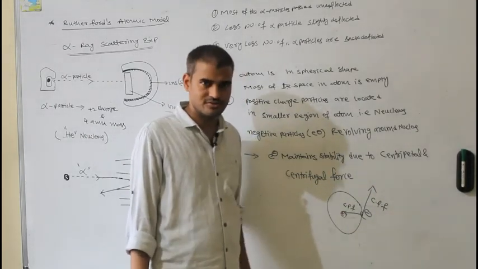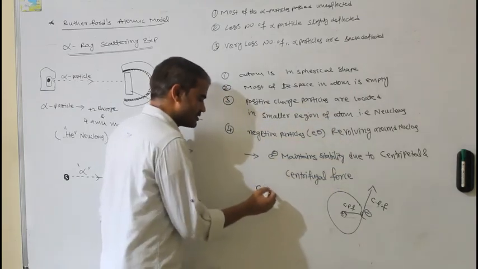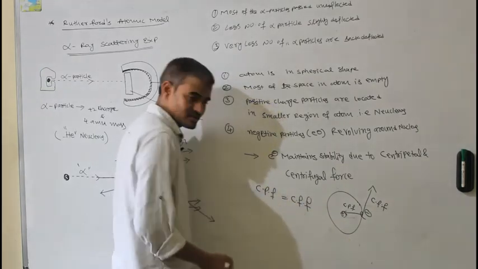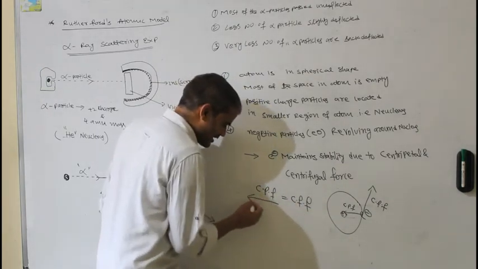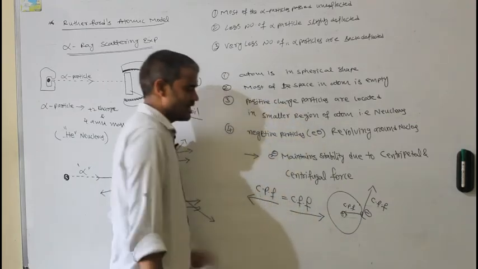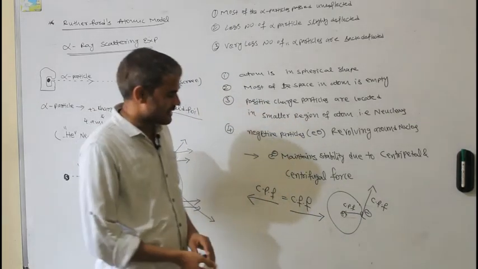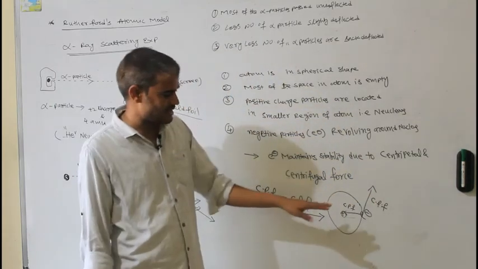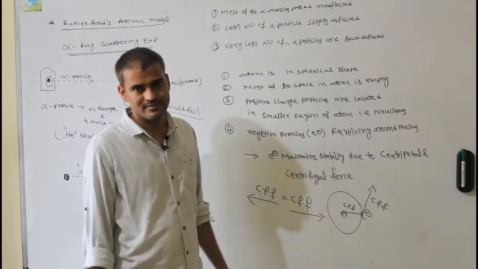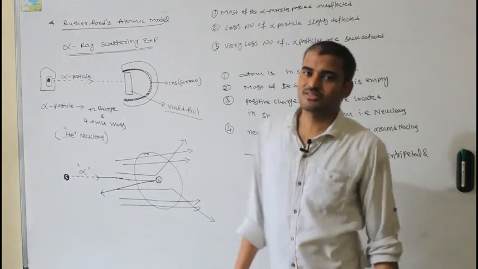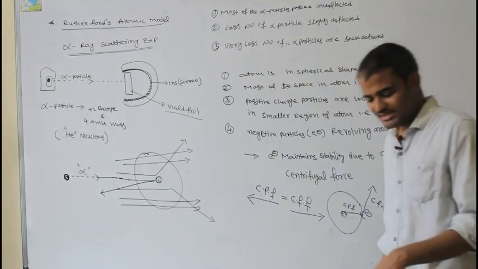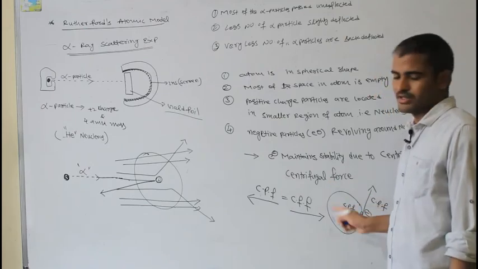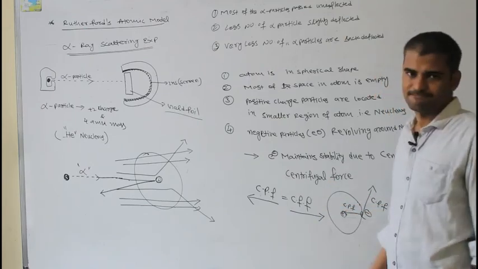Centripetal and centrifugal forces are equal and act on the electron at the same time in opposite directions. So the electron cannot be attracted towards the nucleus and cannot go away from it; it stays at a constant distance. He compared his atomic model with the solar system: just as planets revolve around the sun, electrons revolve around the nucleus.